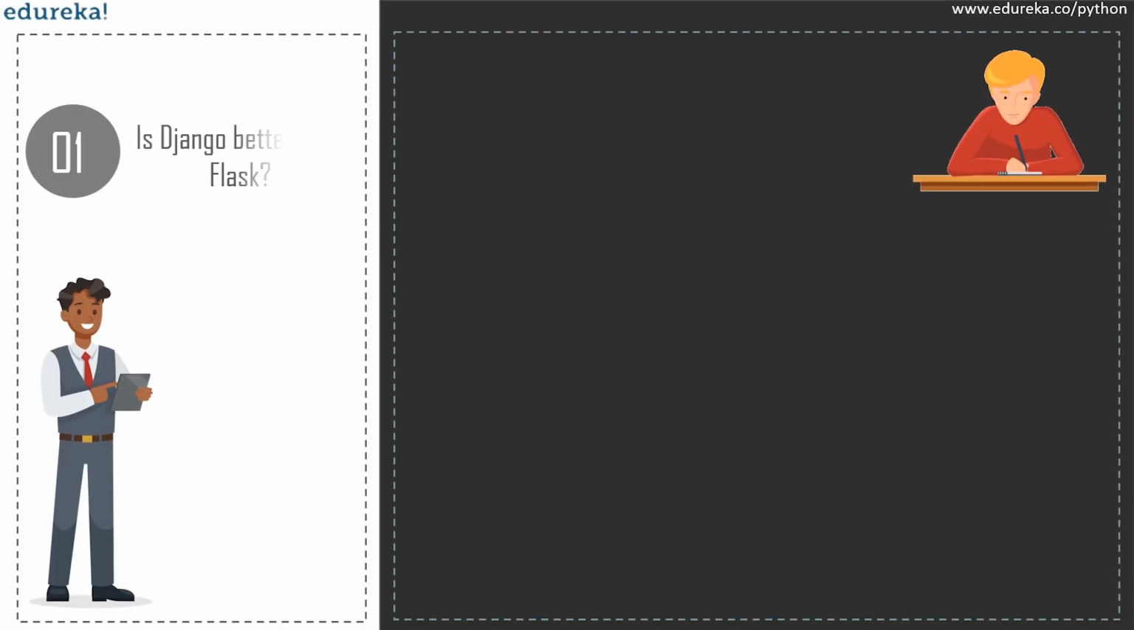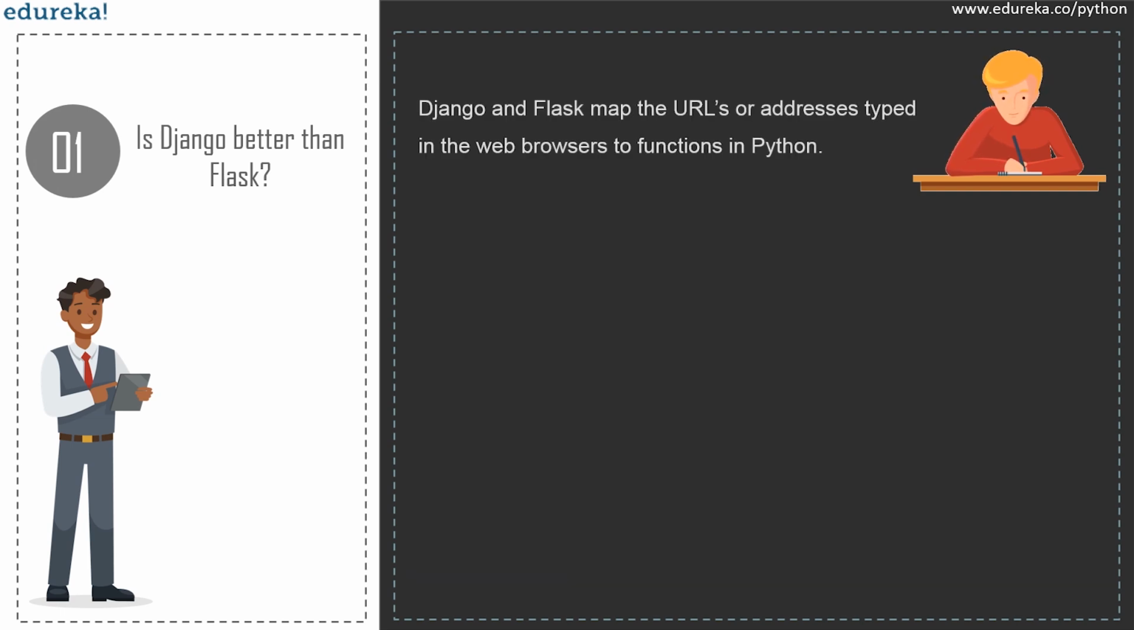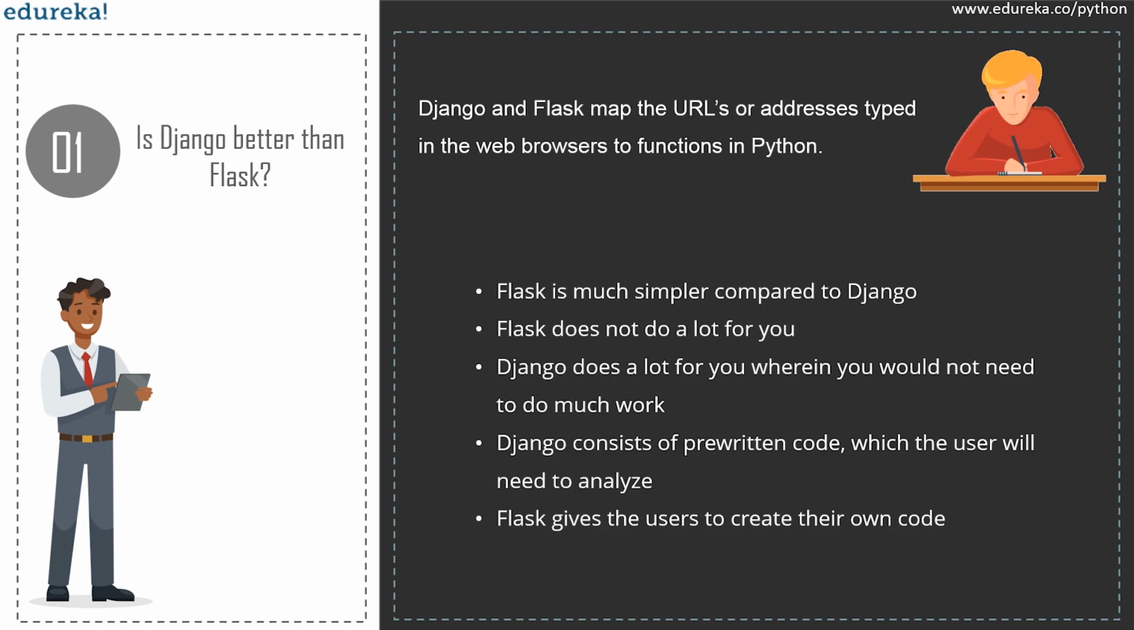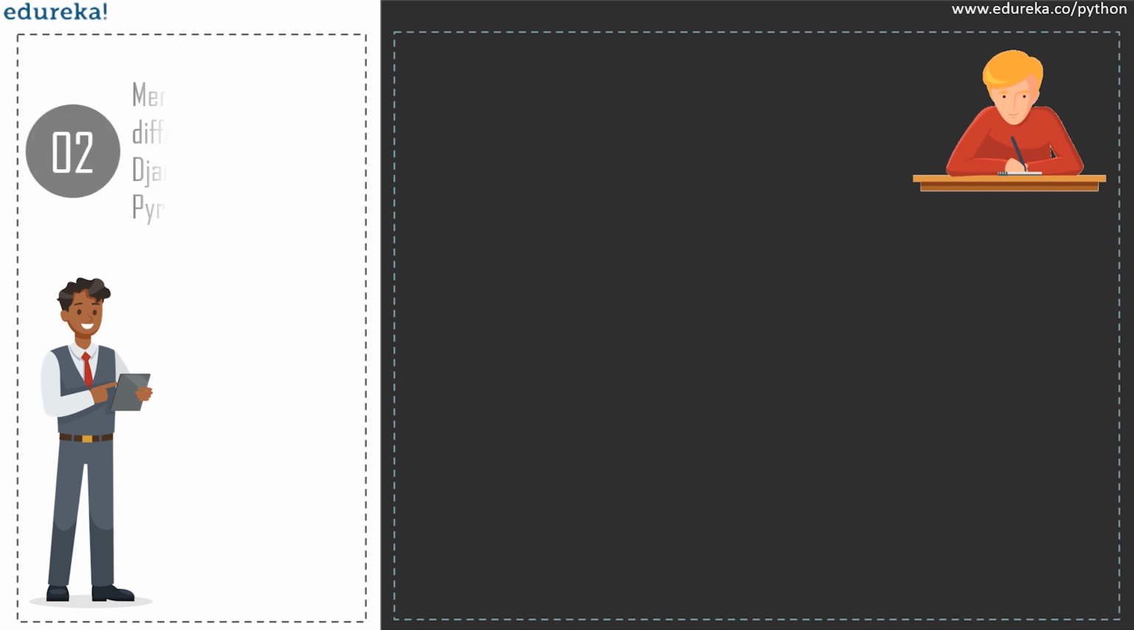One of the most common questions about Django is whether it is better than Flask or not. Django and Flask both map the URLs or addresses typed in the web browser to functions in Python. Flask is much simpler compared to Django, but Flask does not do a lot for you, meaning you will need to specify the details, whereas Django does a lot for you, wherein you would not need to do much work. Django consists of pre-written code, which the user will need to analyze, whereas Flask lets the user create their own code.